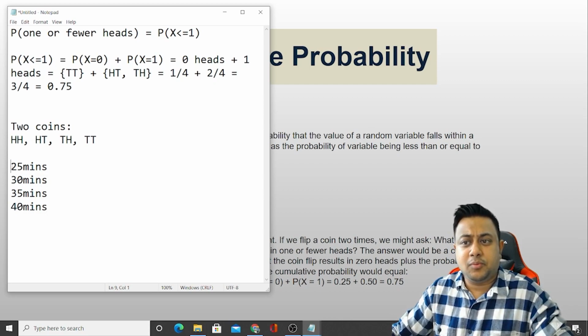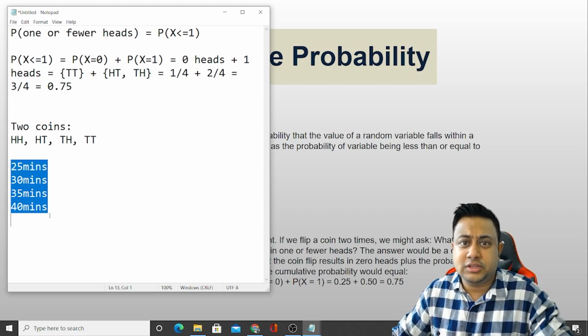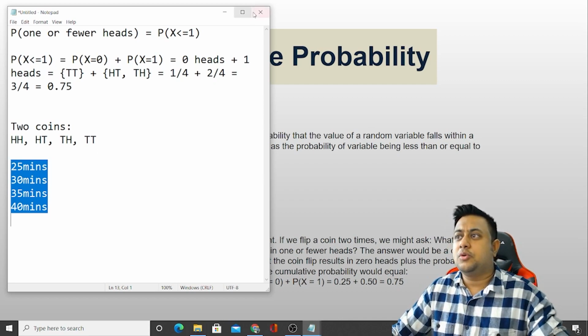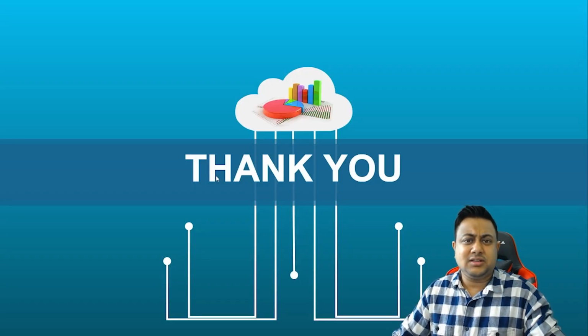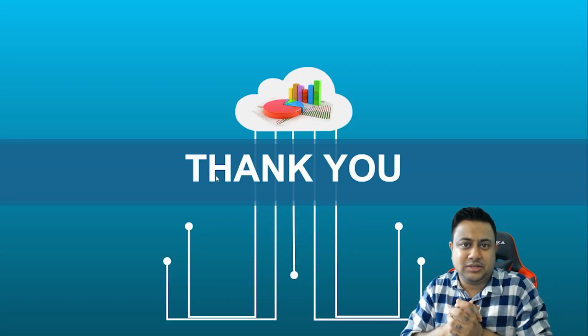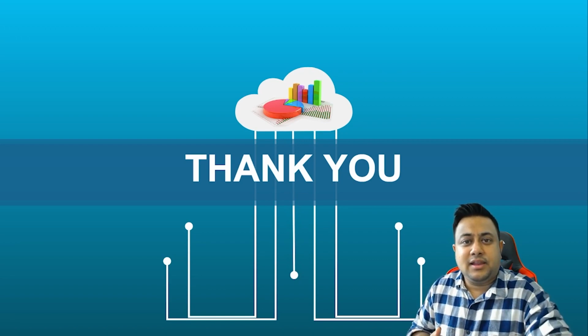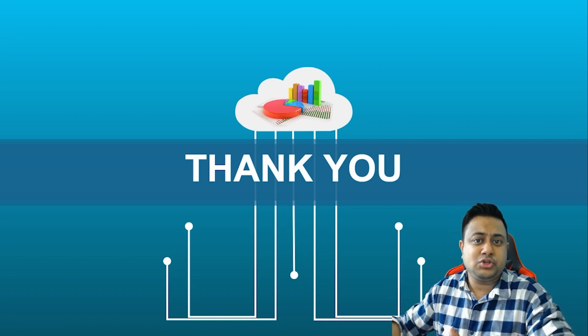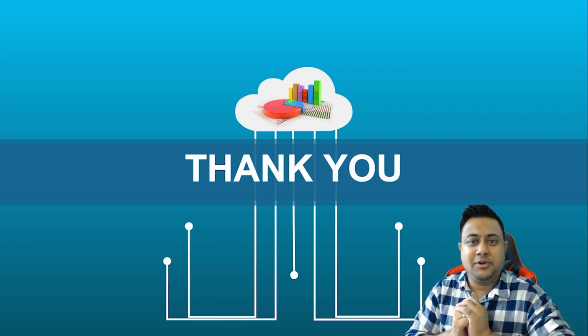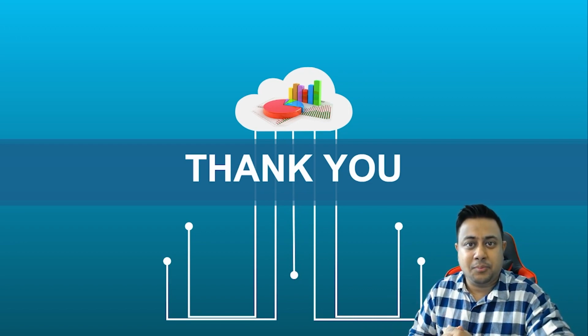Now the cumulative probability will be the addition of all these numbers of customers divided by the total customers, right? So cumulative probability is also a very beneficial topic, and again it's considered one of the basic concepts in probability. And there are various advanced topics as well when it comes to probability distribution and a lot more things. We shall be talking about them in our upcoming videos.